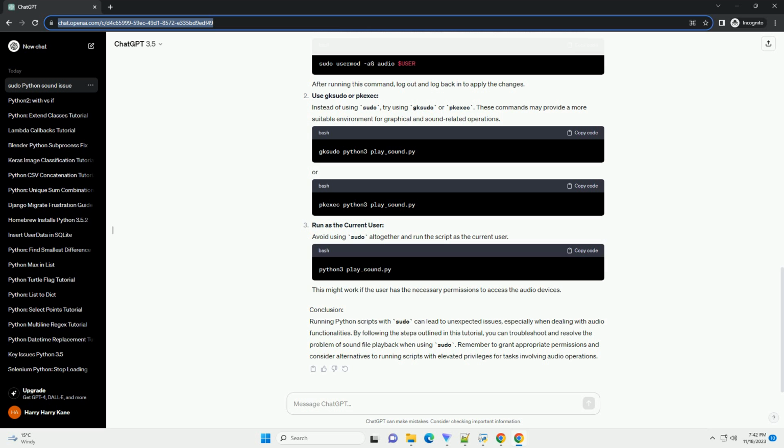Conclusion. Running Python scripts with sudo can lead to unexpected issues, especially when dealing with audio functionalities. By following the steps outlined in this tutorial, you can troubleshoot and resolve the problem of sound file playback when using sudo. Remember to grant appropriate permissions and consider alternatives to running scripts with elevated privileges for tasks involving audio operations.